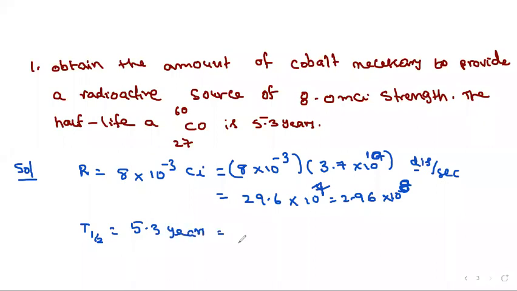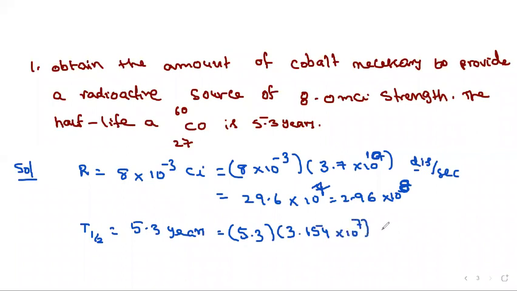But generally we will convert it into seconds only. Okay, 5.3 into, for 1 year, for 1 day you know the number of seconds, 86,400 seconds. For 1 year, that amount into 365 you have to calculate. And also we have the number of seconds per 1 year, which is nearly equal to 3.154 into 10 power 7.